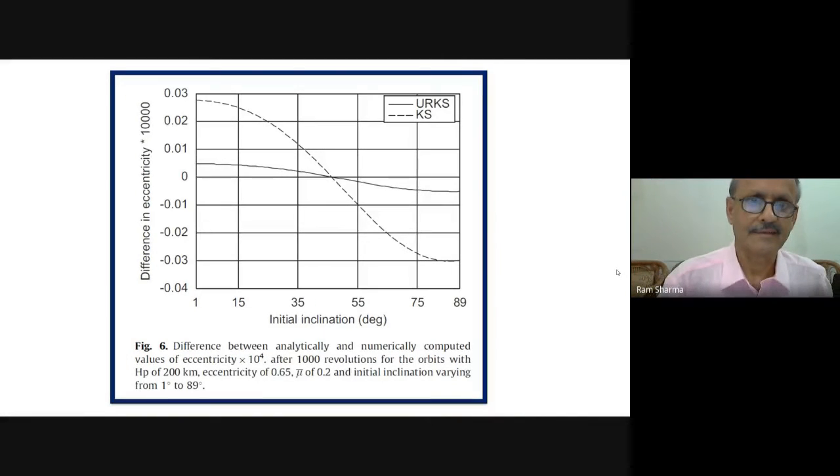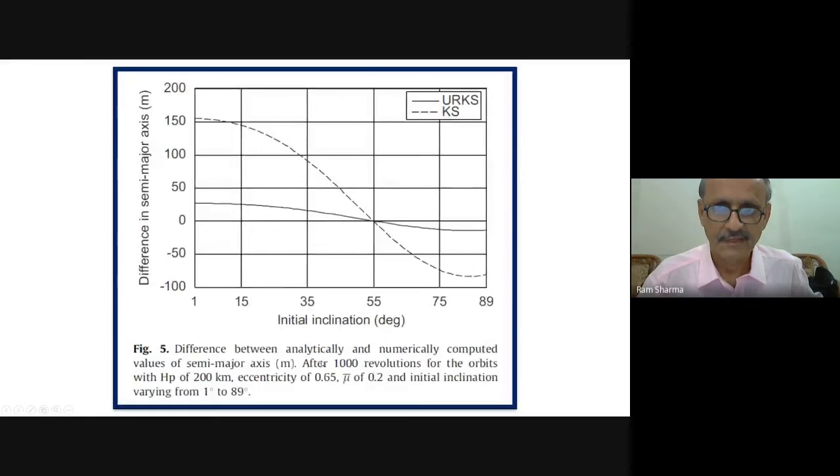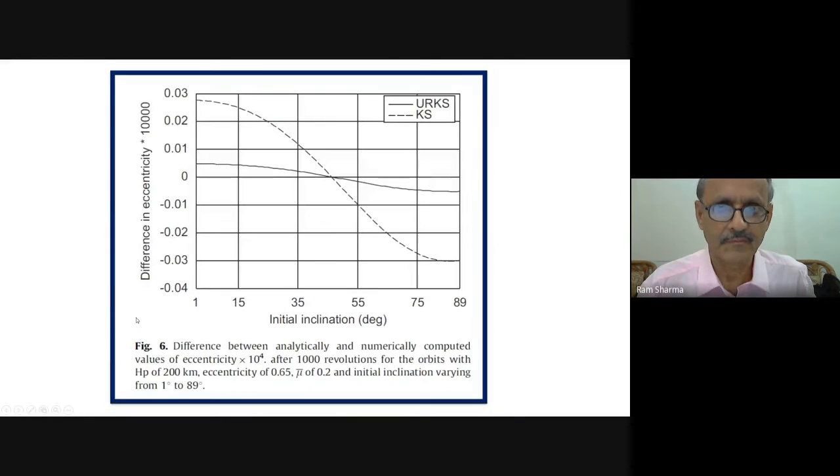Here, for the same orbit, it is also coming, but at a different inclination and eccentricity, not at 55. I would have been happier if it came at 55, but it is not. They are crossing each other at zero. There is some other angle that is coming.